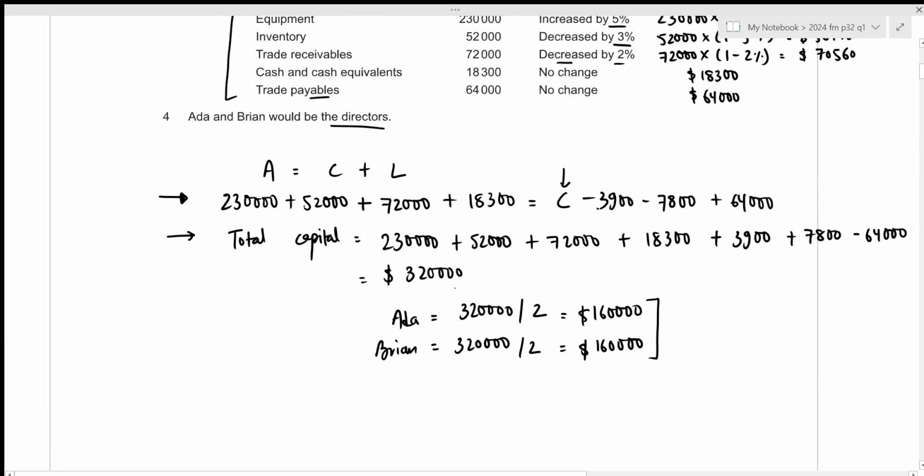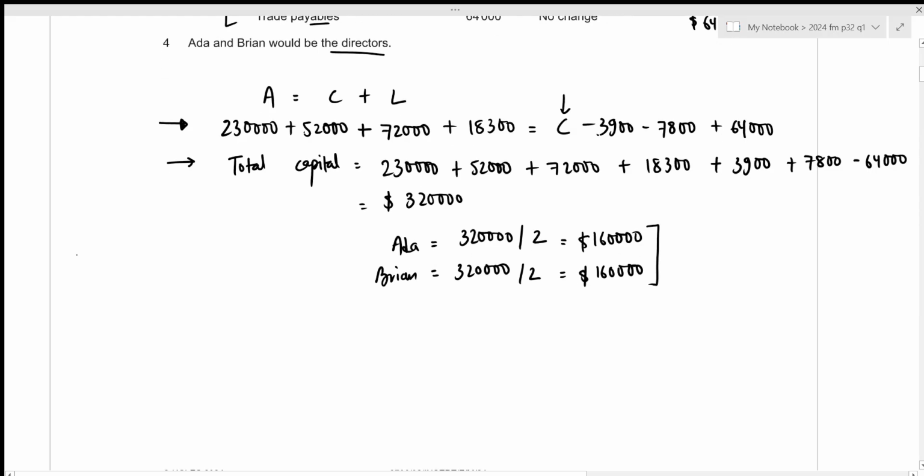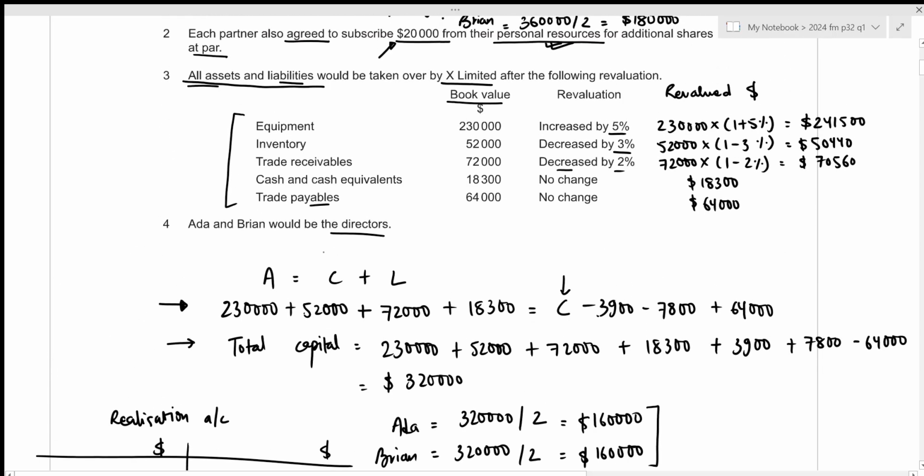Alright, and since this is a case for acquisition, we also need to enter the profit or loss on acquisition. For that, we need to prepare a realization account. Let's do it right here. And remember, all the assets and liabilities are being taken over by X Limited. So we can first enter the book value of our asset on the debit side of our realization account.